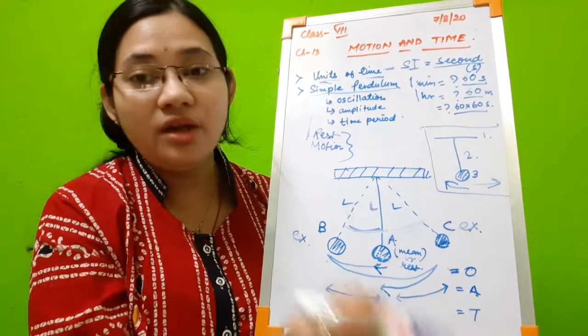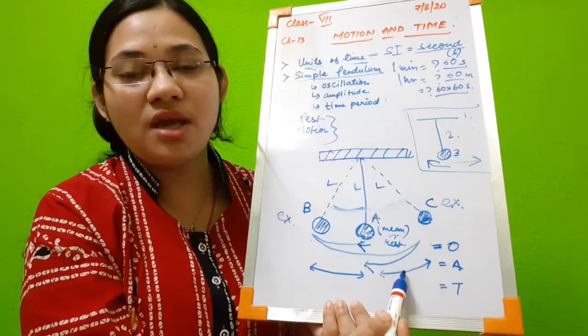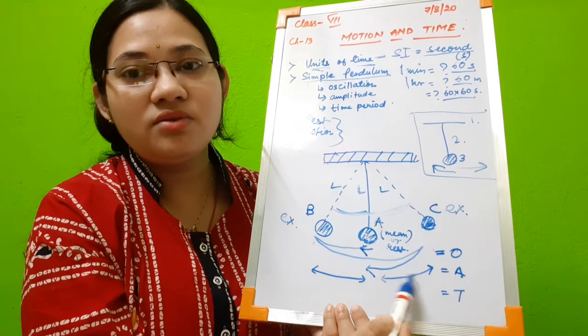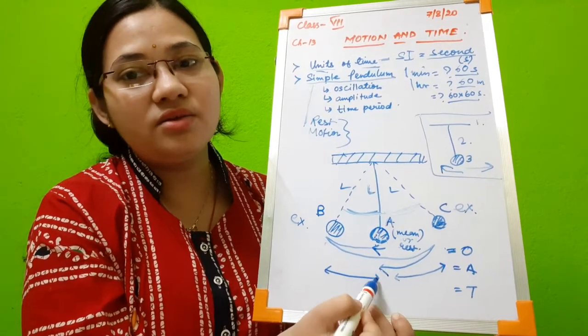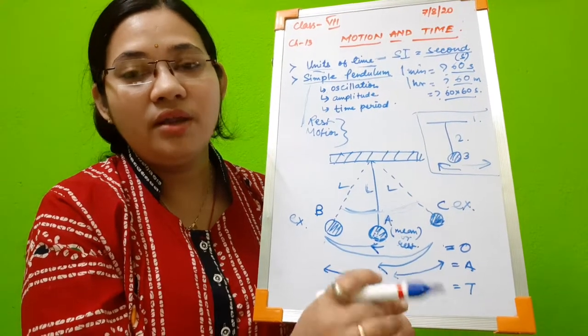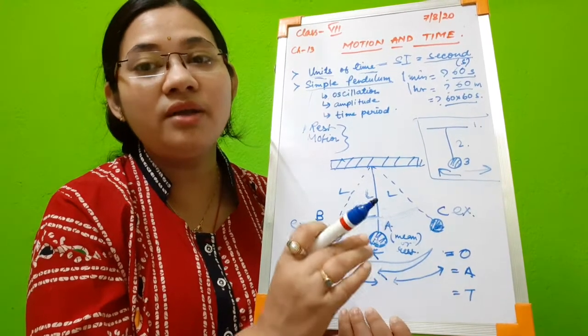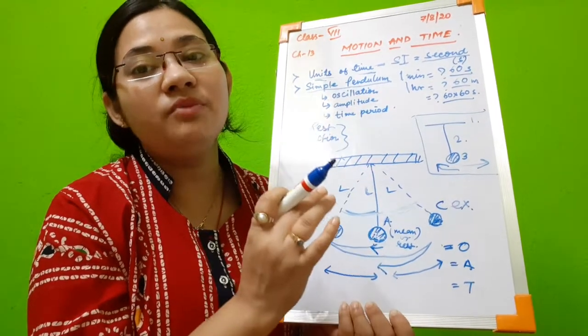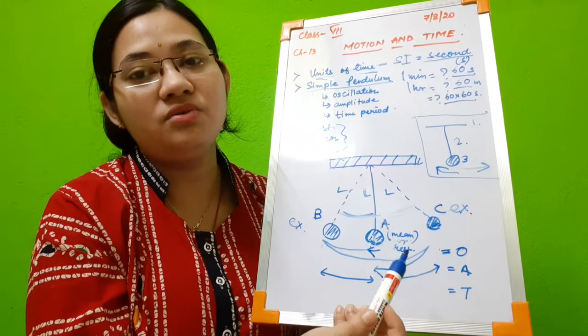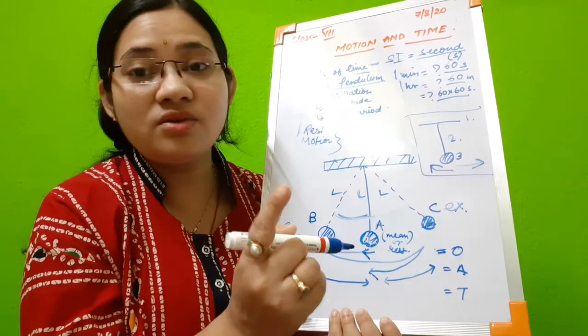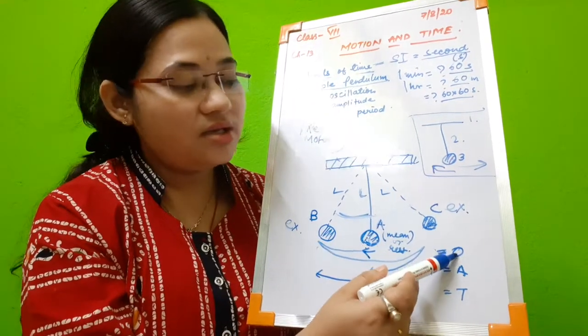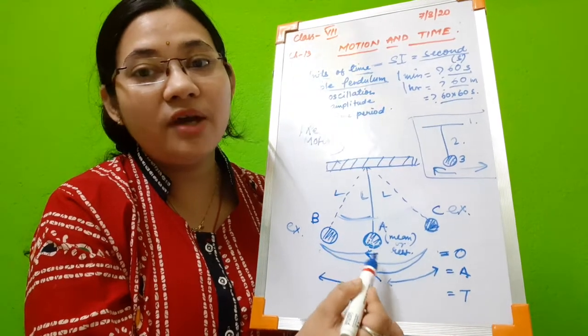So this is amplitude, from A to C, or on this side A to B. Amplitude is actually the distance, oscillation is actually the vibration.